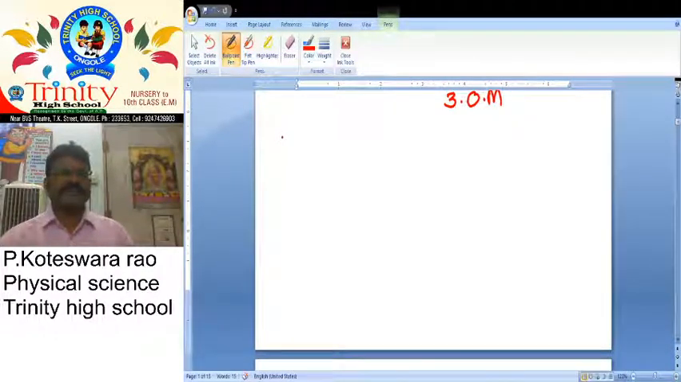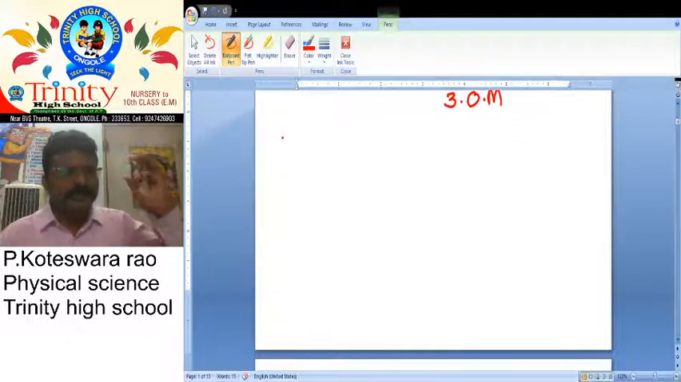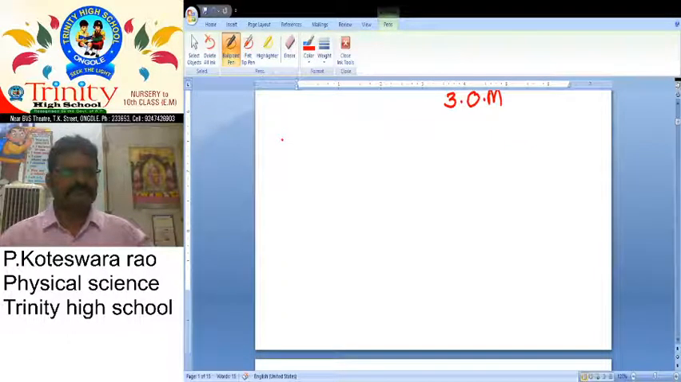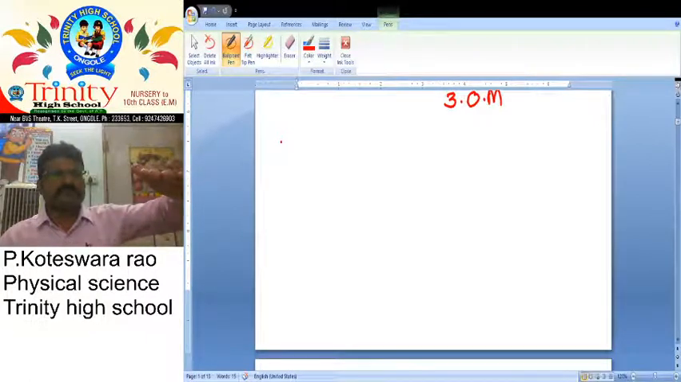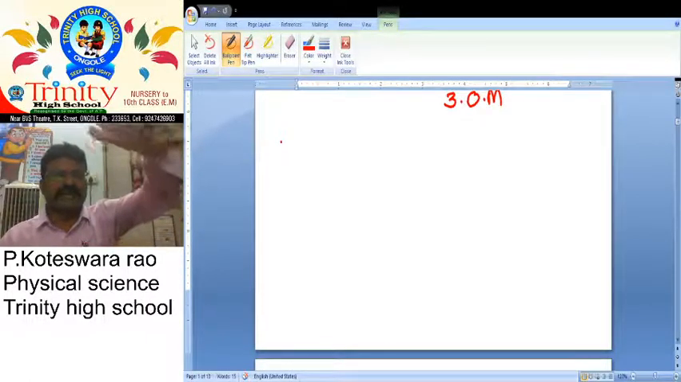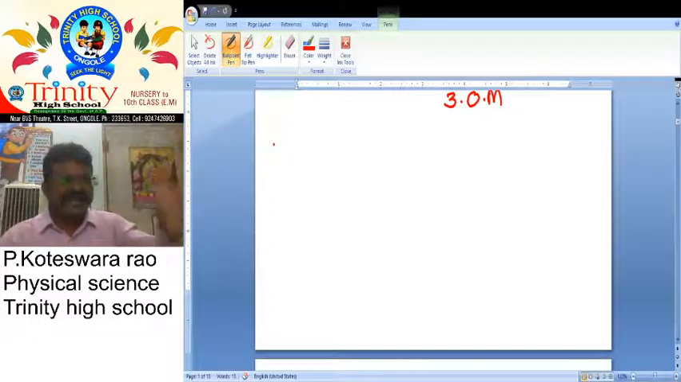Opaque substances are able to form shadows, because if you place the object in the direction of light travel, it does not allow light to pass through. That's why a shadow is formed on that screen.